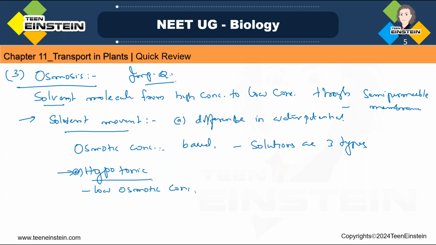Because here the solvent will be more, solute less. In hypotonic solution it's having very low concentration, that means per unit volume of solution, the solute dissolved will be very less.